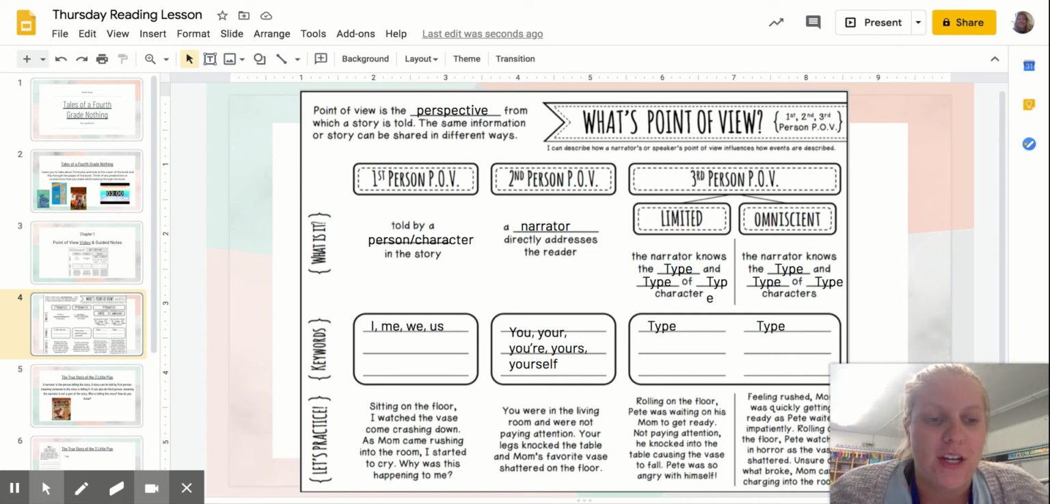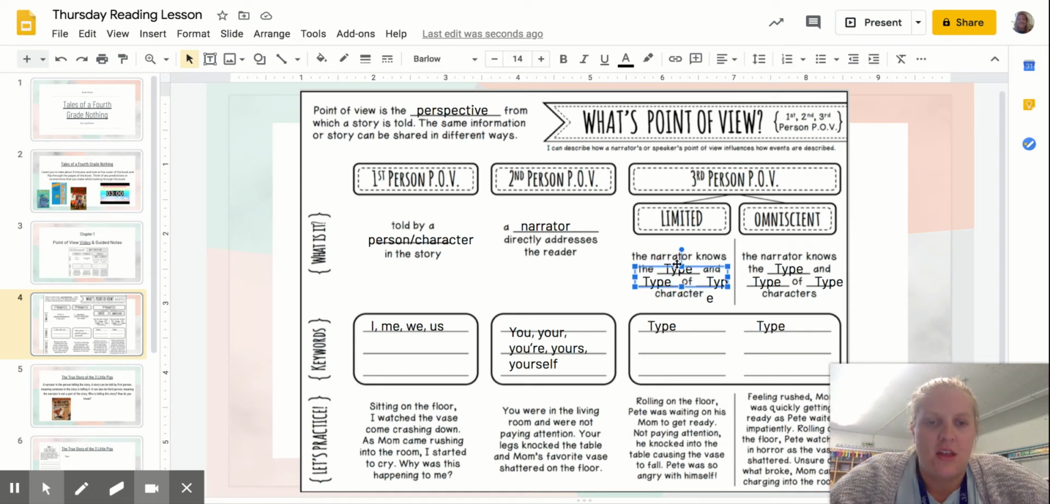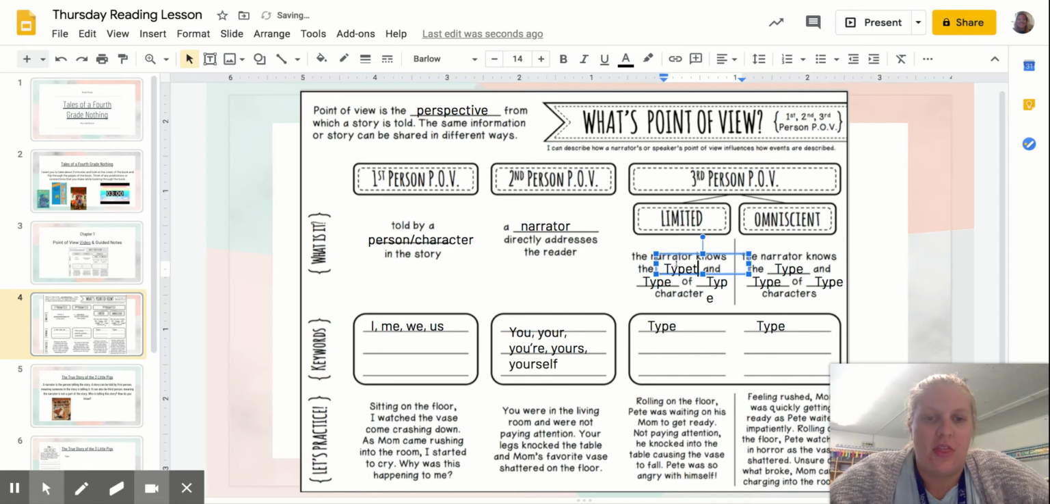But now we're going to move on to third person point of view. And there are two different types of third person point of view. We have limited or omniscient. It's a big word for you fourth graders. Omniscient. So let's start with limited. It says the narrator knows the thoughts. I'm going to make that smaller for you so you can see it all.